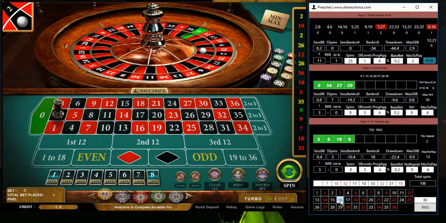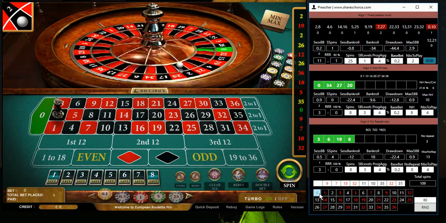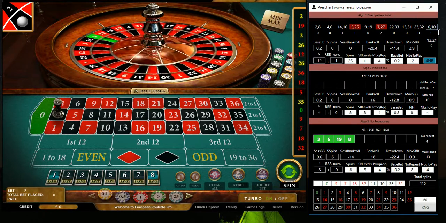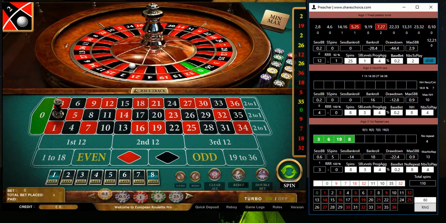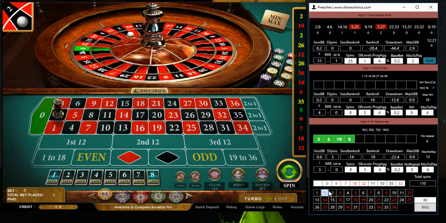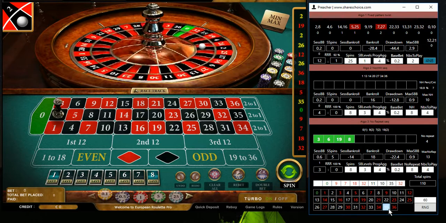So what we have here, 7, 9, again 0. So what you can see here, we already quickly won 3 times, and now we have a new pattern selected: 5, 25 and 7, 27. So let's enter the last numbers, evaluate the session and finish the recording.